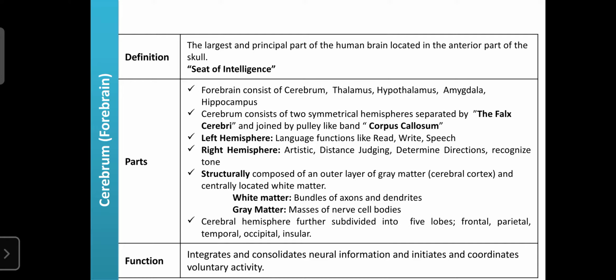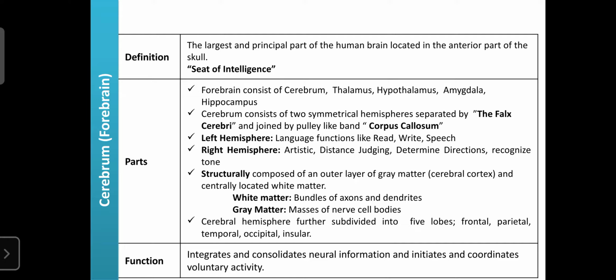So the corpus callosum is helpful to connect the left hemisphere with the right hemisphere. Dear students, the left hemisphere plays an important role in our major functions. We are not discussing all functions, only the major functions.